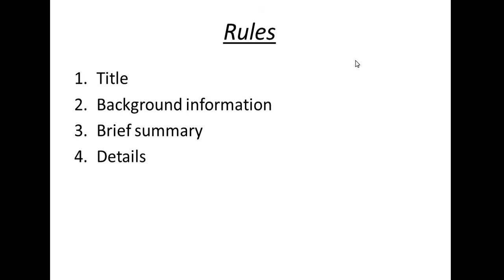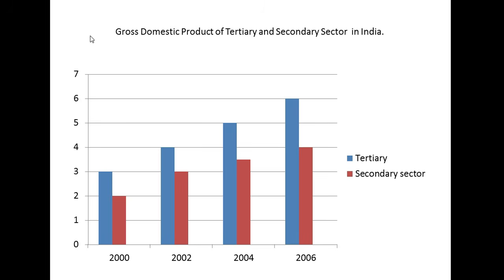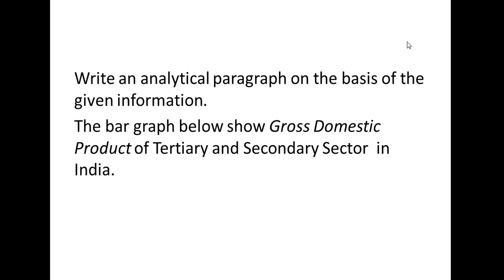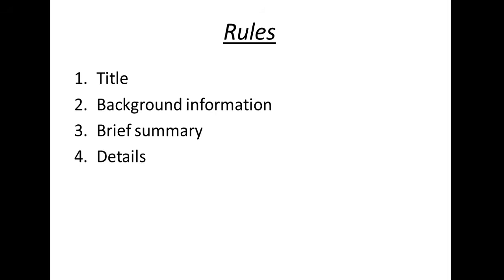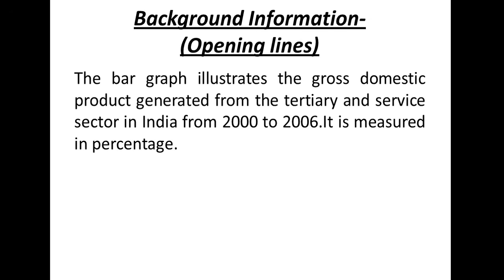So it is not difficult. We have to pick up the same title that is given here in the question, and check out the question if the title isn't given and pick up the title from there itself. So that is not a difficult part. Then we have the background information. Now what is background information?